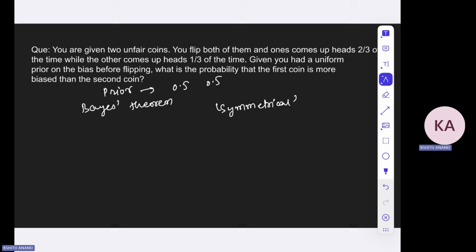Coins are symmetrical, so you are getting a head with a probability of 2 by 3 on the first coin and you are getting tail with a probability of 2 by 3 on the second coin. So by just looking at this symmetry, you will be saying that these two coins are equally biased. As simple as that. So just don't get confused, otherwise using Bayes theorem will make this problem complicated. So the answer in this particular question will be half.